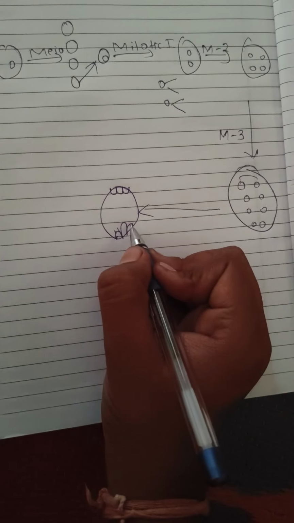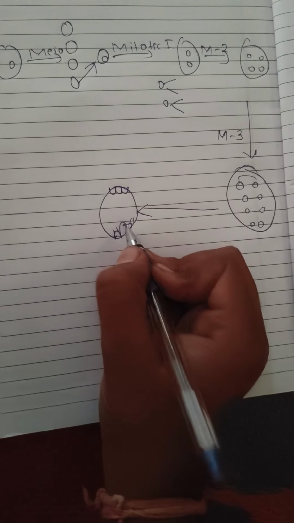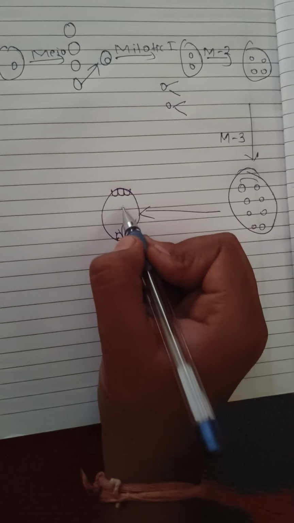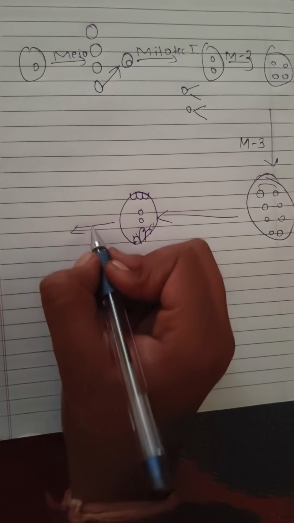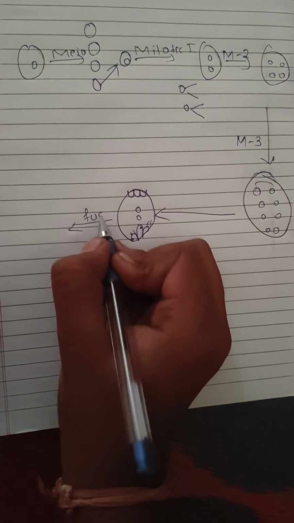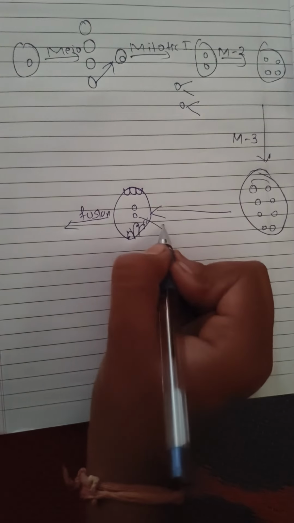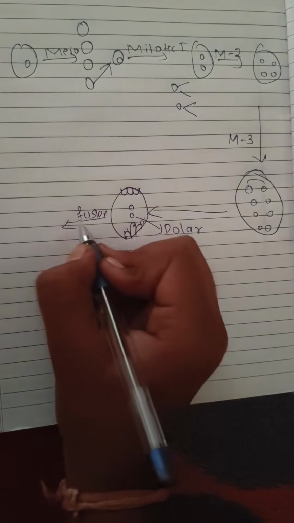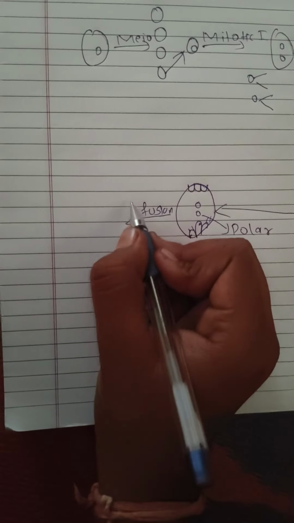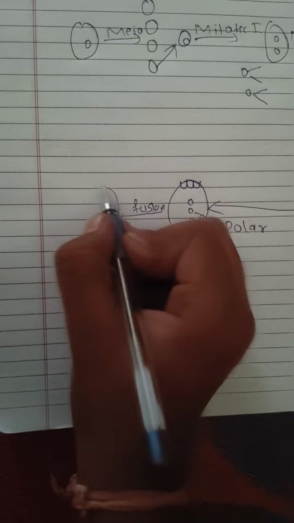Synergids are helpful for guidance of the pollen grain. This is the egg cell, and two remain in the center. These two are called polar nuclei. These two polar nuclei undergo fusion and form one secondary nucleus.